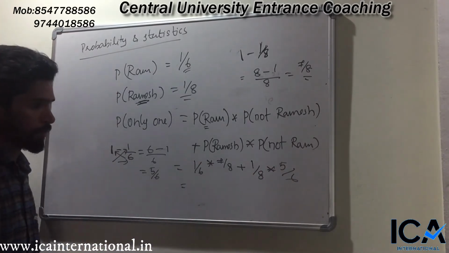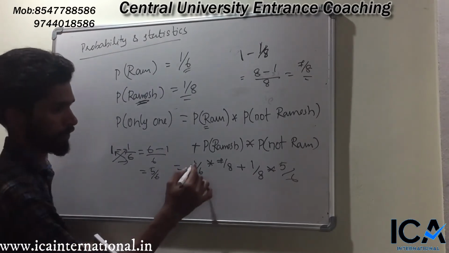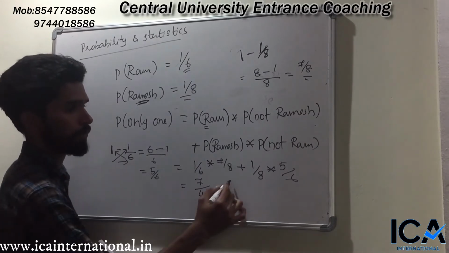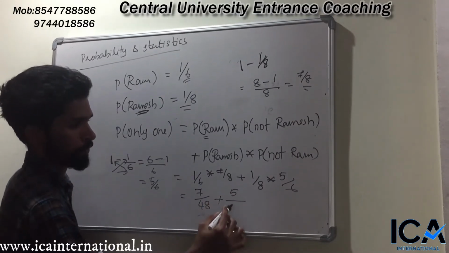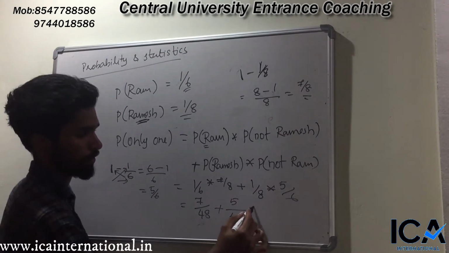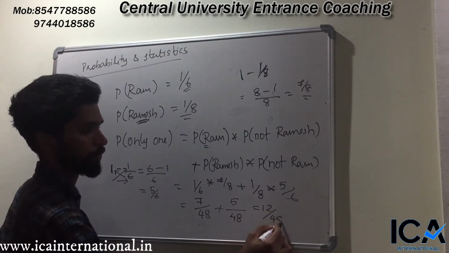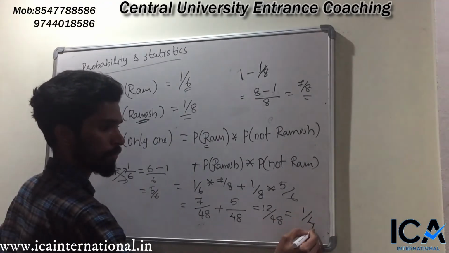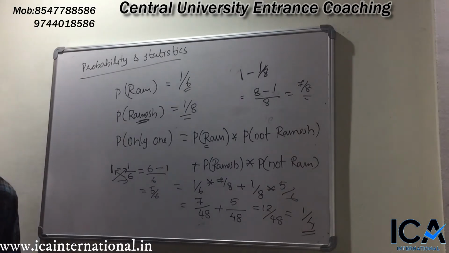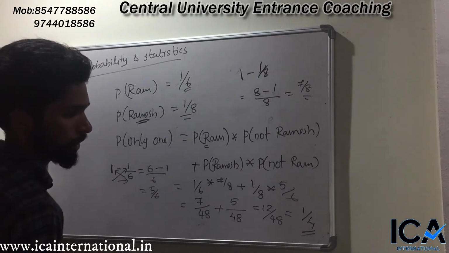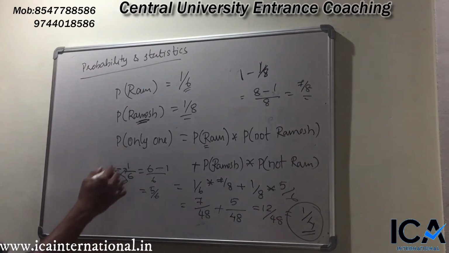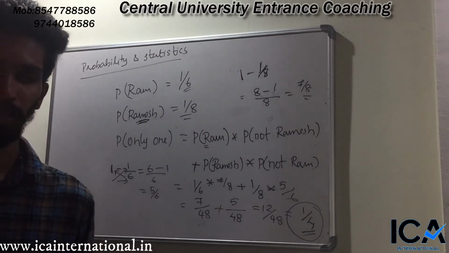Solve it: 1 by 6 into 7 by 8 becomes 7 by 48, plus 5 by 48, is equal to 12 by 48, which is equal to 1 divided by 4. So 1 divided by 4 is the answer. This question was asked in CUCET 2019. There is a chance of 1 by 4 for selecting only one candidate for the job.